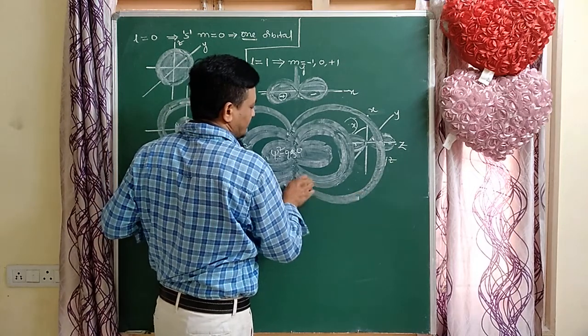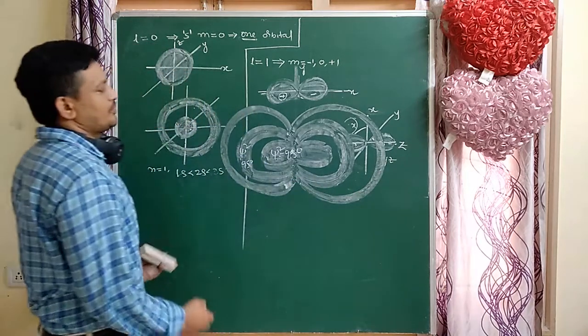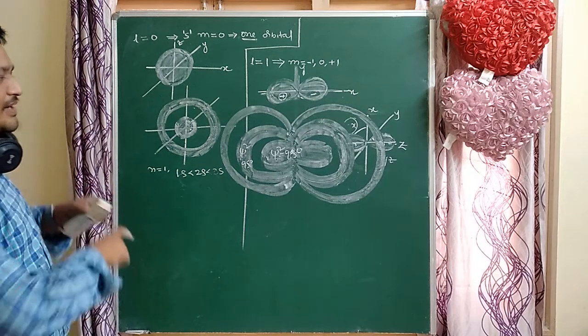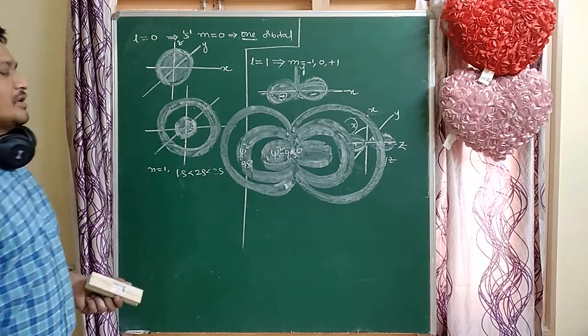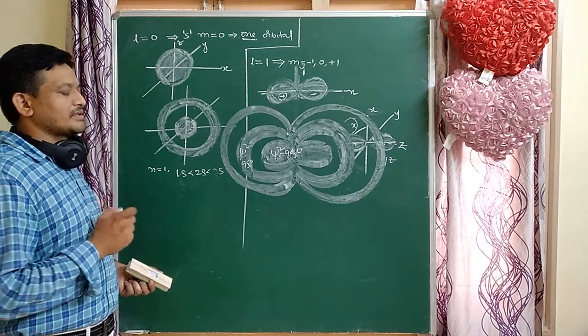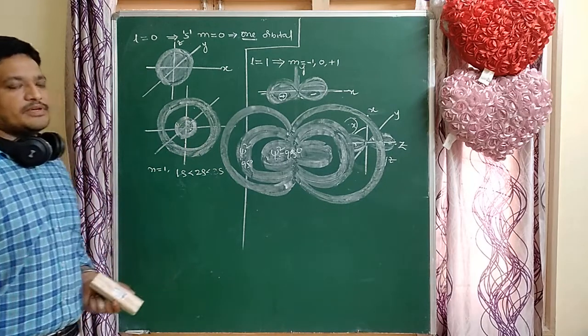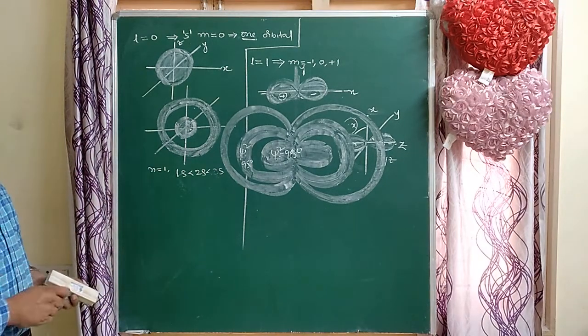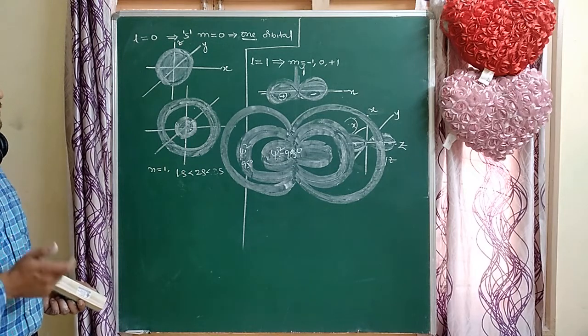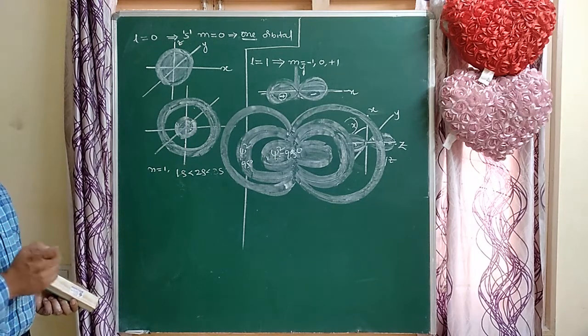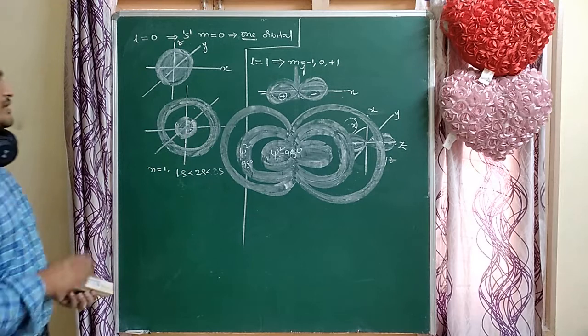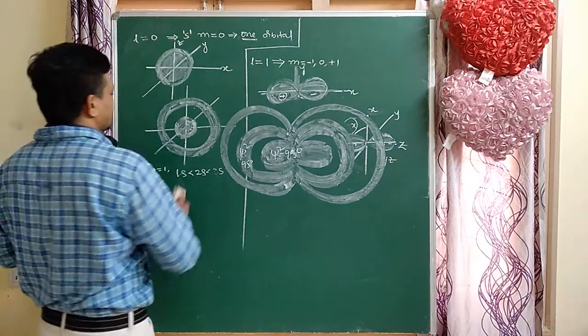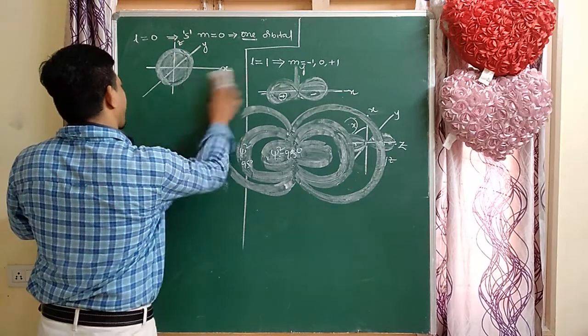The psi square value is 0. These p orbitals are only one directional orbitals. How many directions? Only one. That is very important. Two lobes are there, one lobe positive, another lobe negative. So this is the p orbitals. So next, go to d orbitals, the d suborbit and d orbitals.